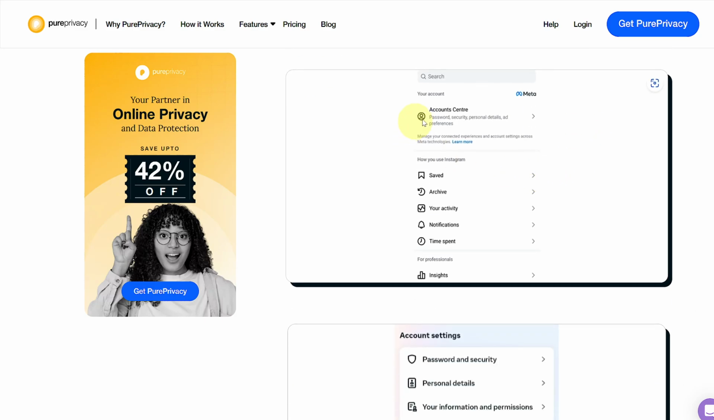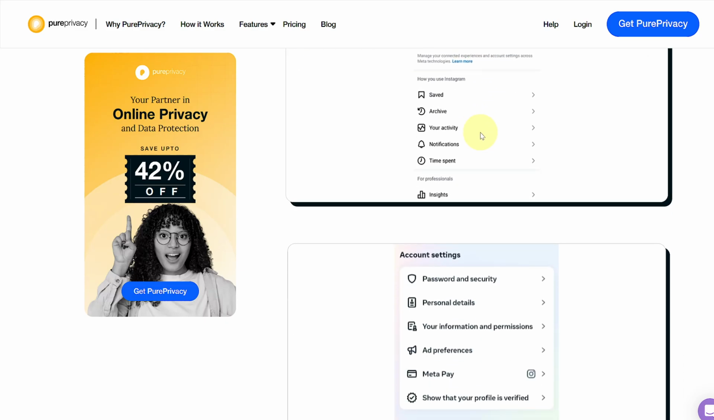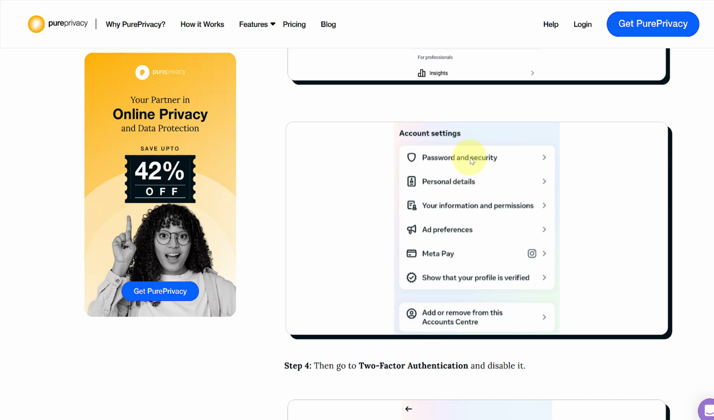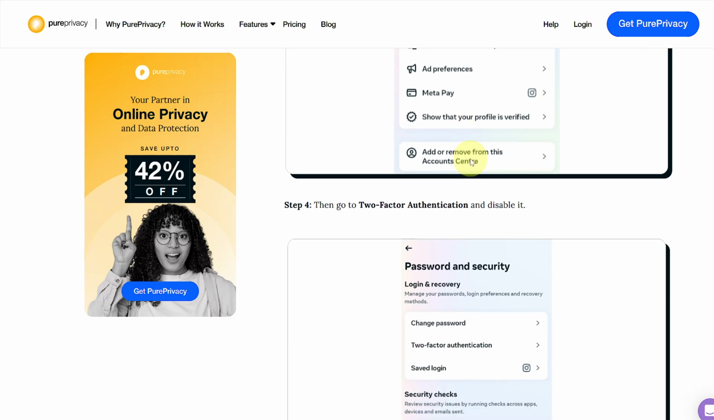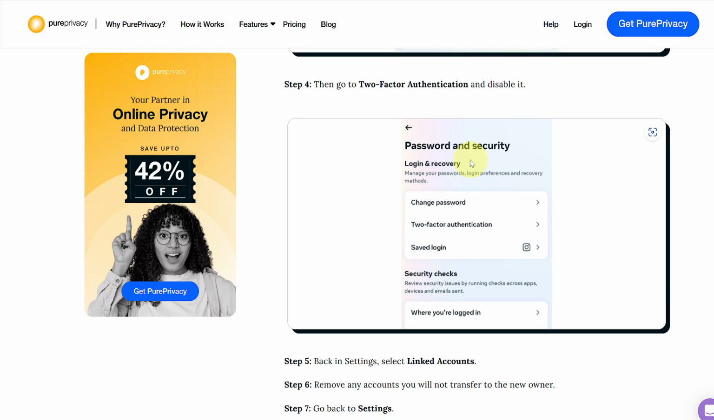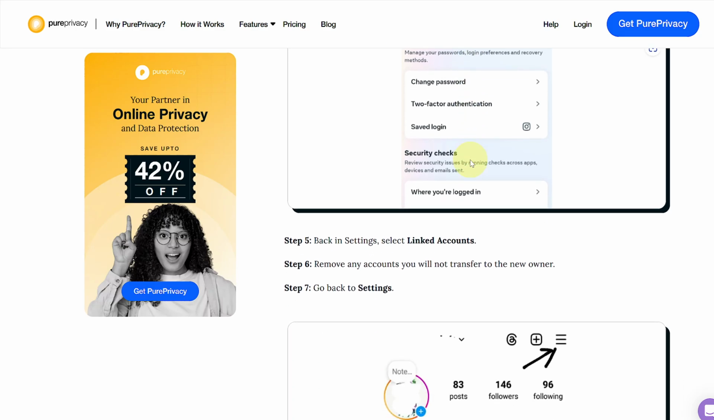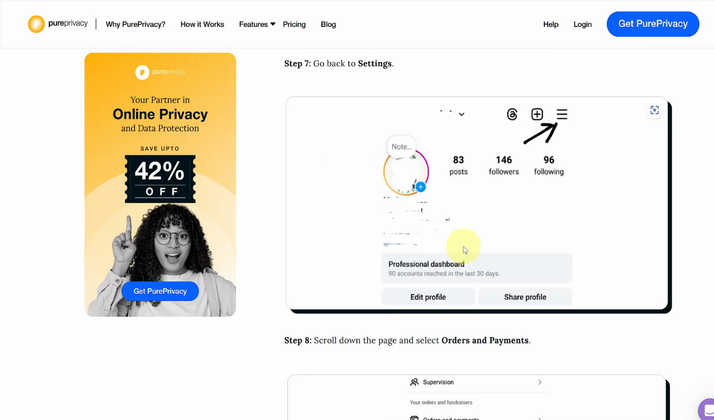Once we are there, you can see we are in account center. We have password and security. Now we need to head over to the very first option, as I discussed already. Then you need to go to two-factor authentication and head back to the linked account option. You can see